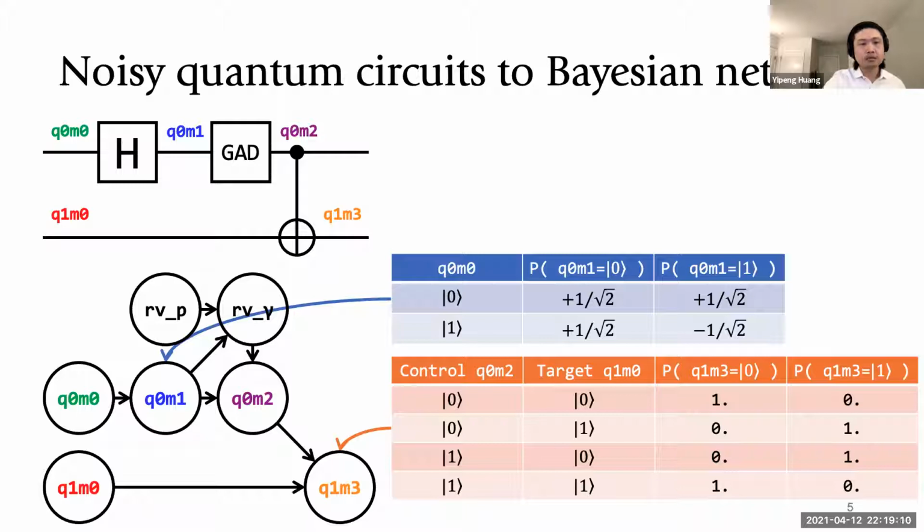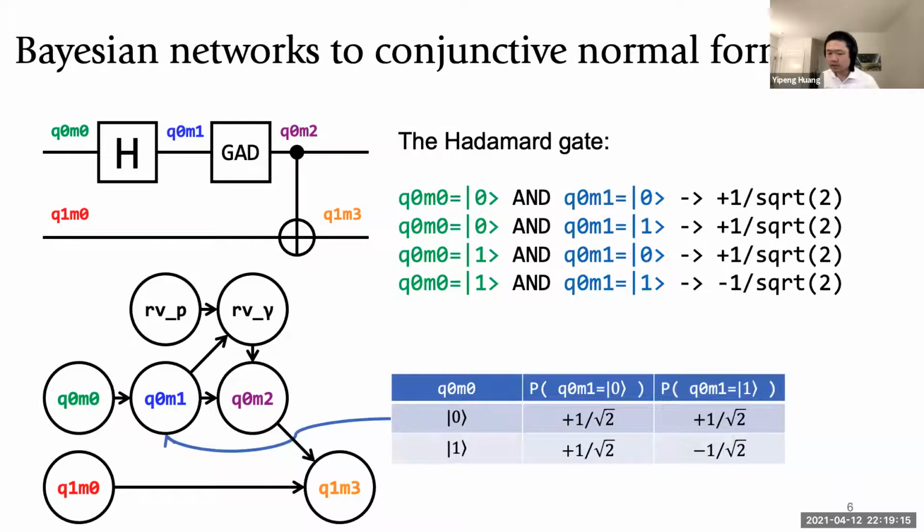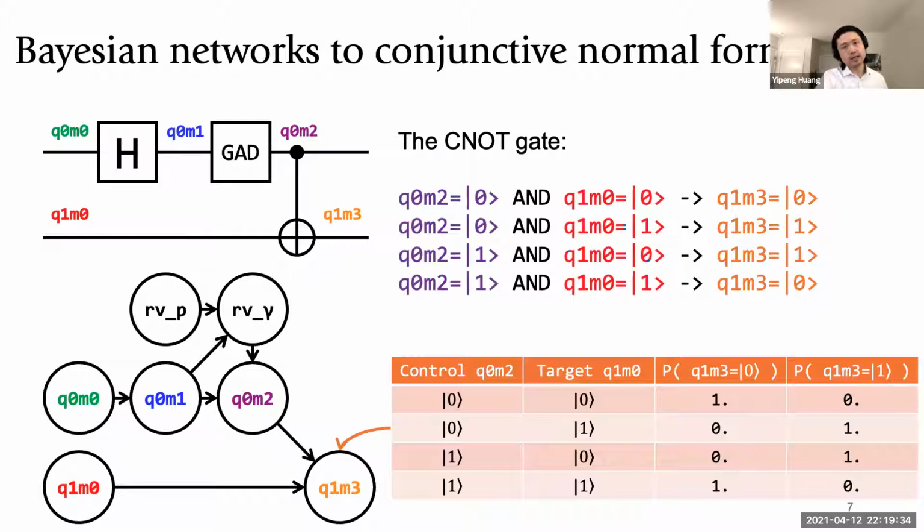The next step would then be to take this new representation and follow steps that were inspired by inference techniques that take the graphical models and turn them into logical formulas. Here I'm showing how a Hadamard gate can become a logical formula that talks about the input states and output states of the Hadamard gate. And likewise for things like the CNOT gate. And with this representation as a logical formula, we can then use tools such as satisfiability solvers, logical minimizers to compile the circuits into things like this one.